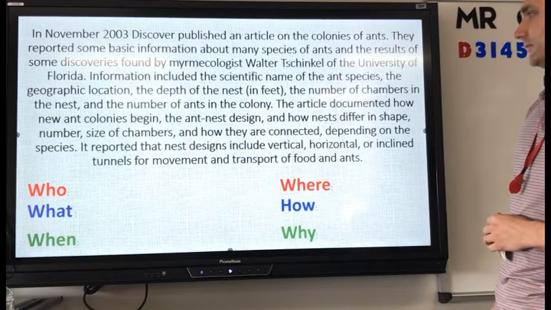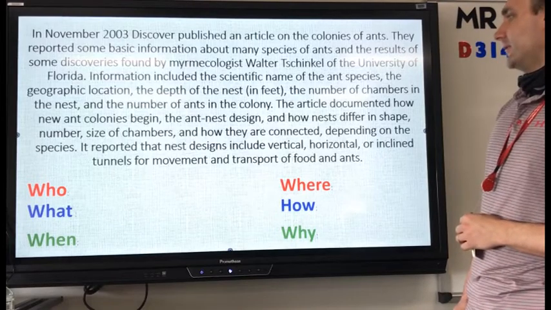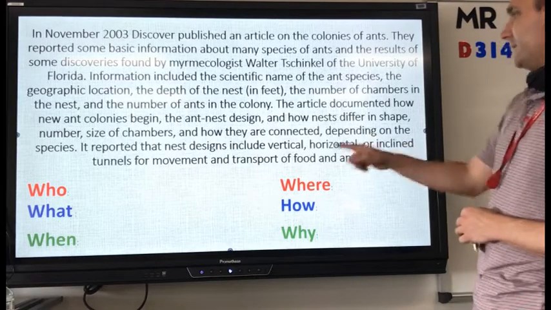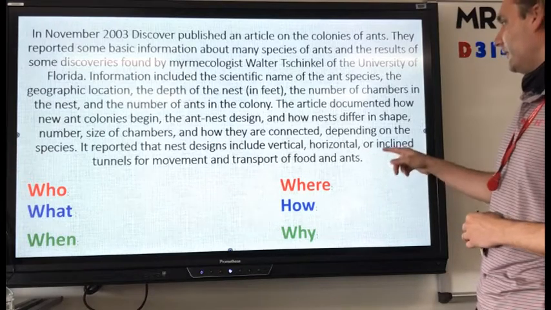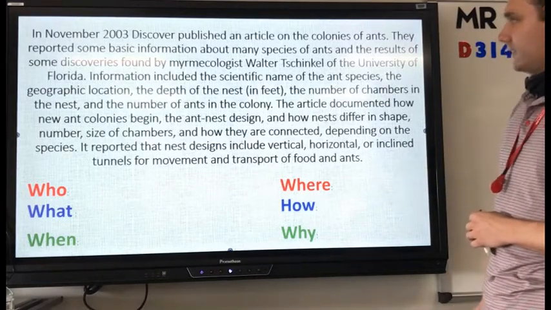Depending on the species, it is reported that nest design included vertical, horizontal, and inclined tunnels for movement and transport of food and ants.